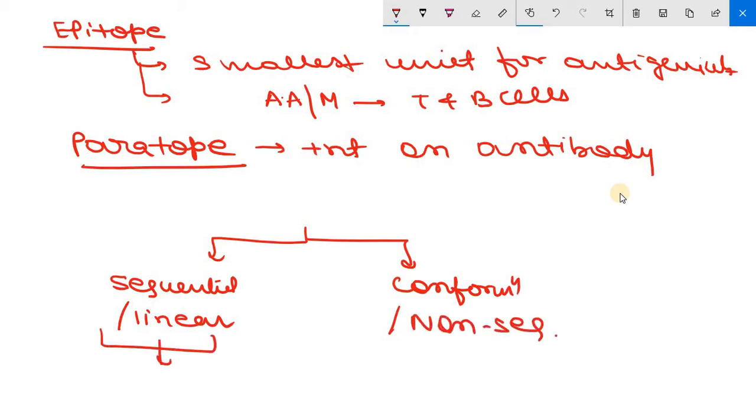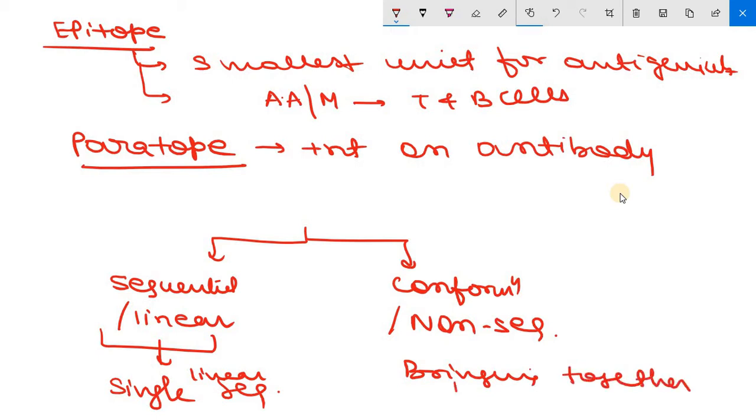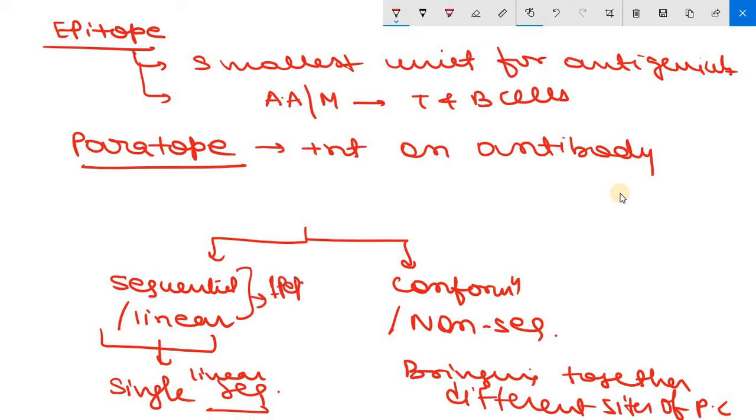The sequential type of epitope has only a single linear sequence of a few amino acid residues, whereas the conformational or non-sequential epitope is formed by bringing together the surface residues from different sites of peptide chains. The sequential one involves only one peptide chain, whereas the conformational involves many peptide chains. So you can differentiate them that way. Okay, this is your epitope.